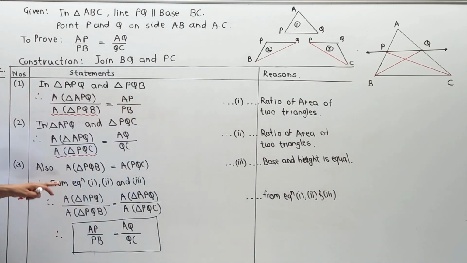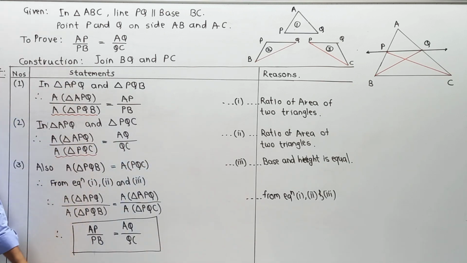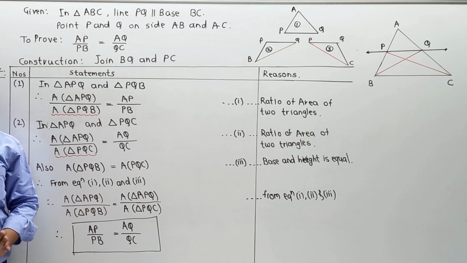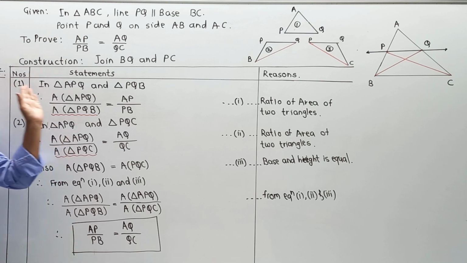Means you can give the declaration in the answer, or you can give the part in the reasoning, and in this way you are going to complete the entire part. That is called BPT. Here the short form is used for the basic proportionality theorem, so sometimes it is also called the BPT theorem. Remember, students, this is the most important theorem from your syllabus point of view, and the second main important part is how to represent the theorem.